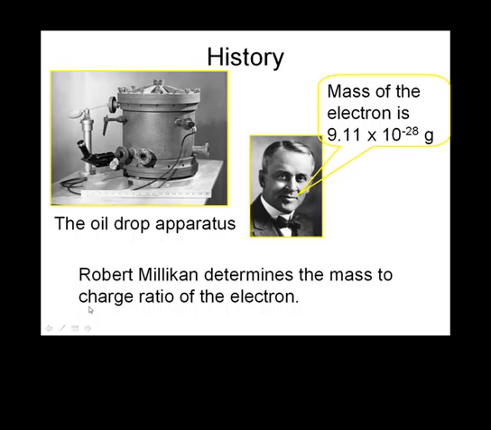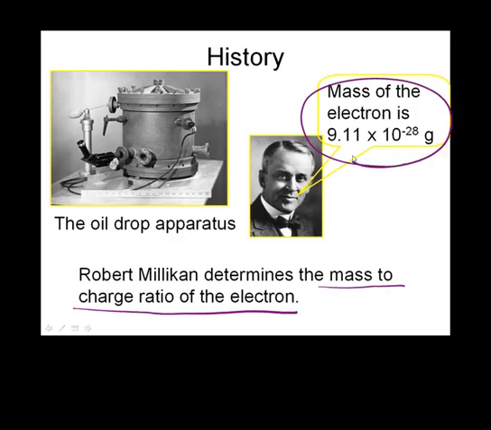Then came Millikan, who determined the mass to charge ratio of the electron. If you look through history, it may be a little confusing because Thomson and Millikan came around the same time, and with each other's help, they were able to find the mass of the electron, which came out to be about that much. By the way, you don't have to memorize this number. You may need it in physics, but you will not need it in chemistry.